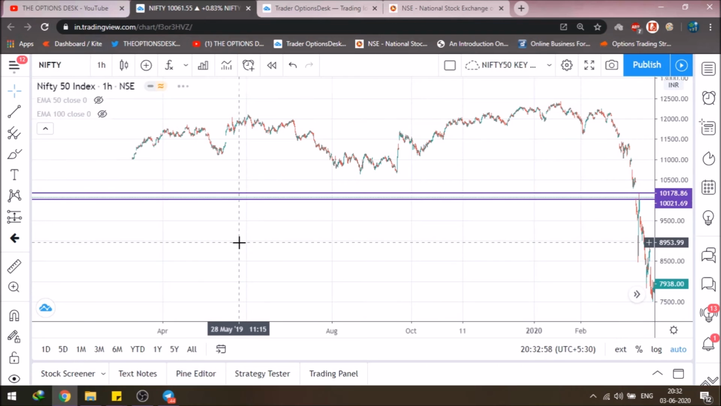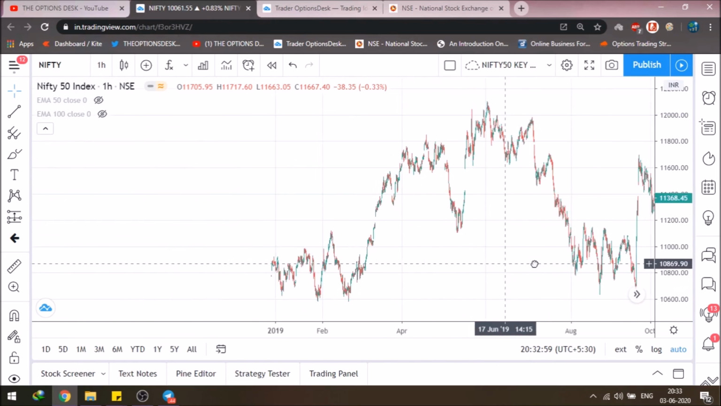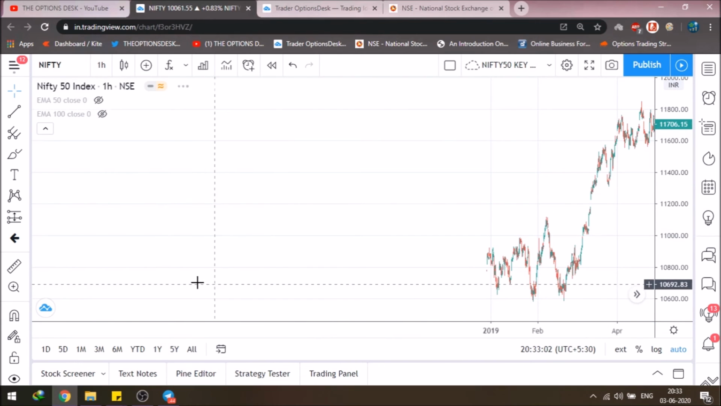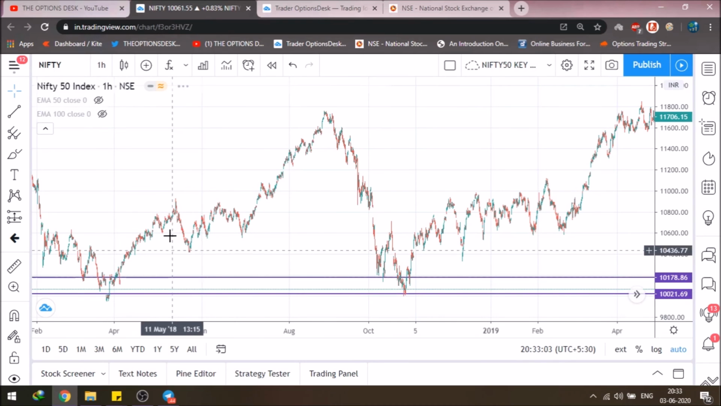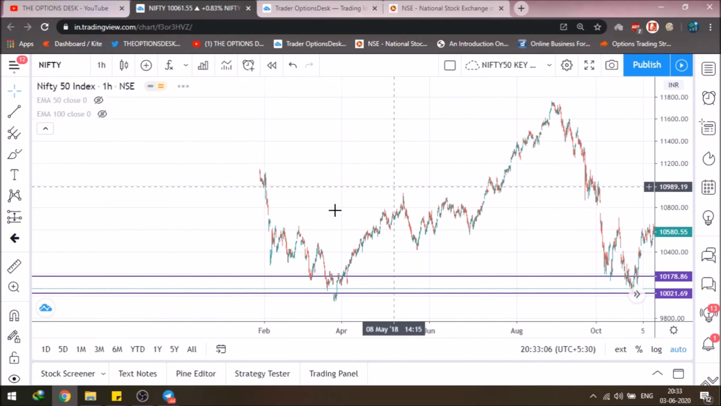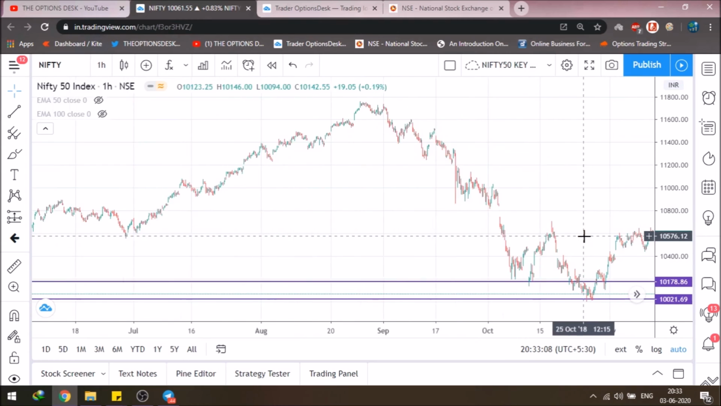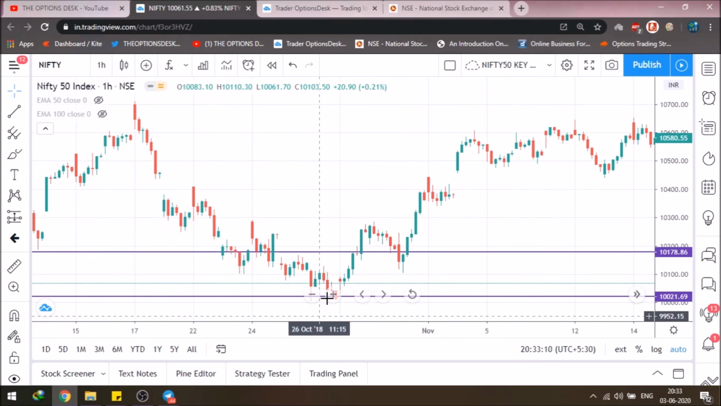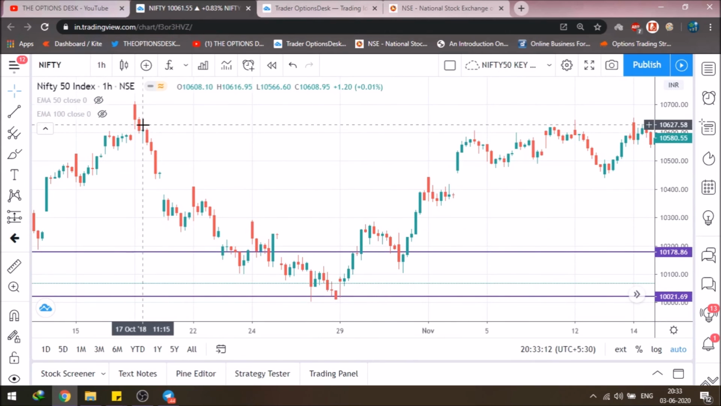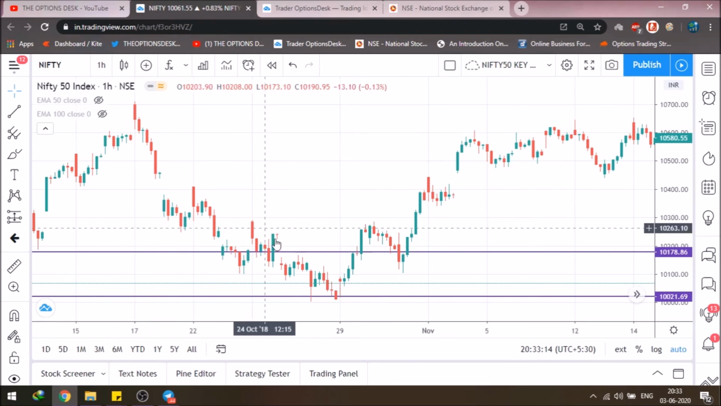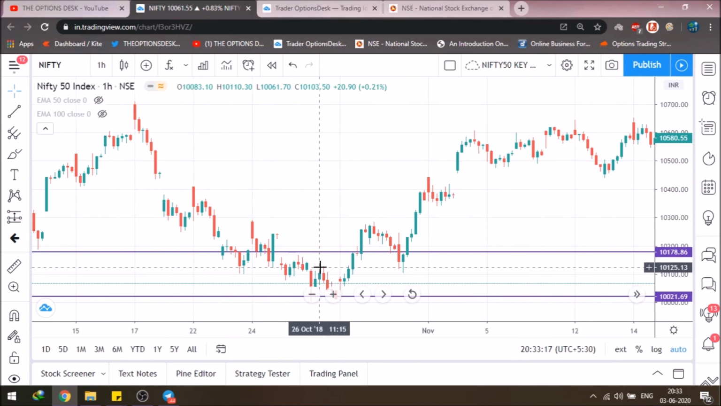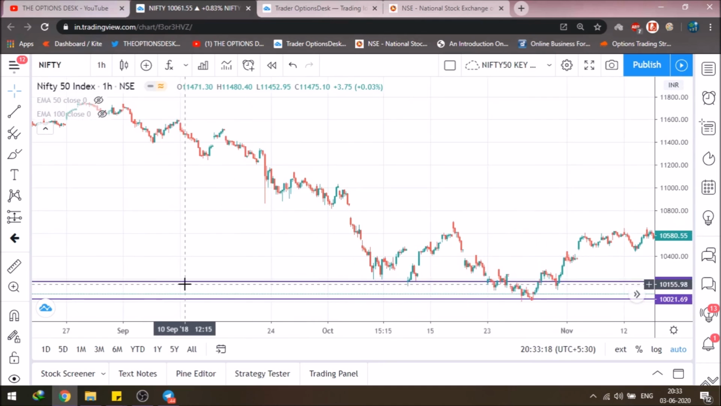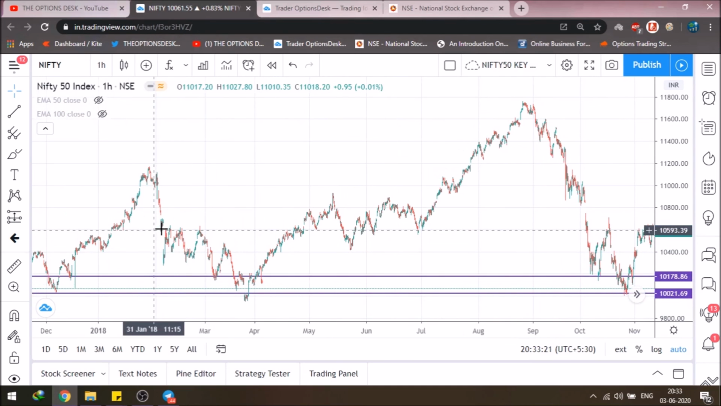Sorry, it's taking time to zoom out. Oh, wonderful. See, this support level, when the Nifty 50 gave a very big retracement in October 2018, this was a support level again, that is around 10,040. And let's see any previous levels. Oh wow.